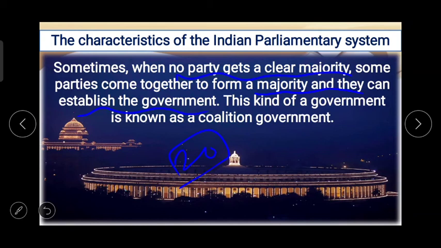So when no party gets a clear majority, some parties come together to form a majority and they can establish the government. This kind of government is known as coalition government. क्या कहा जाता है इस government को? Coalition government, जिसमें एक से ज़्यादा पार्टीज होती है, क्योंकि किसी एक पर्टिकुलर पार्टी को मेजॉरिटी या बहुमत जिसे हम कहते हैं वो नहीं मिलने पर 2 या 3 या फिर उससे भी ज़्यादा पार्टीज इकट्ठा होती है और अपना गवर्नमेंट बनाती है. That government is known as coalition government.